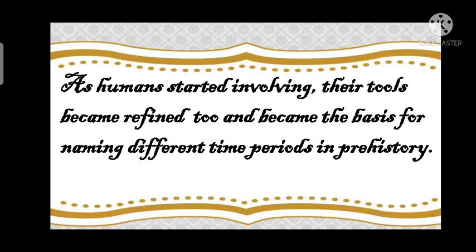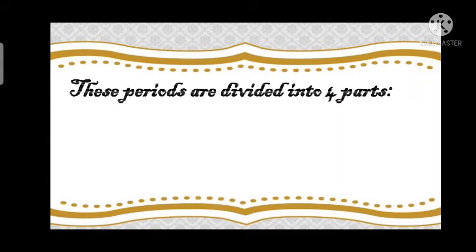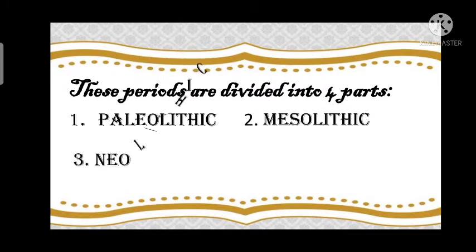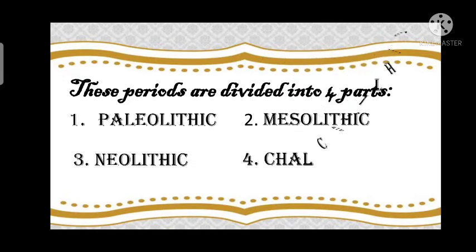and became the basis for naming different time periods in prehistory. These periods are divided into four parts: Paleolithic, Mesolithic, Neolithic, and Chalcolithic. These words are taken from Greek, in which Paleo means old, Meso means middle, Neo means new, Calco means copper, and lithic comes from lithos, which means stones.